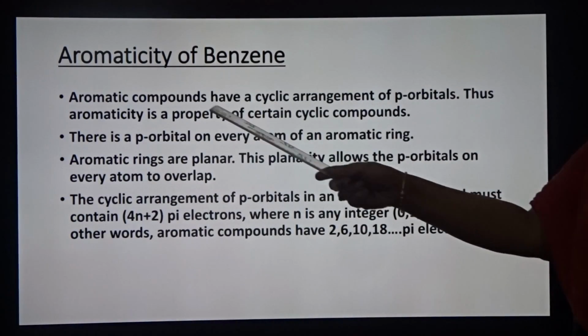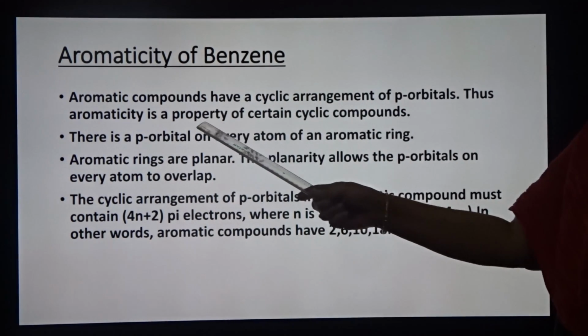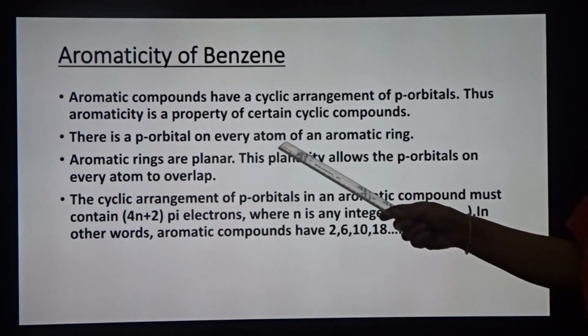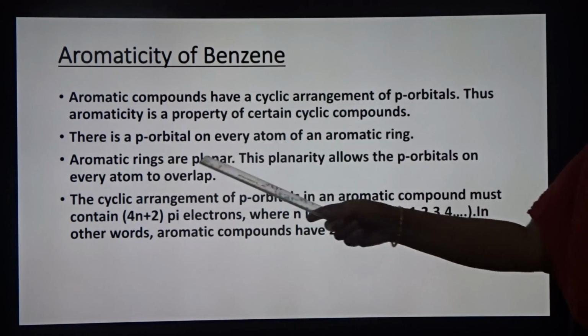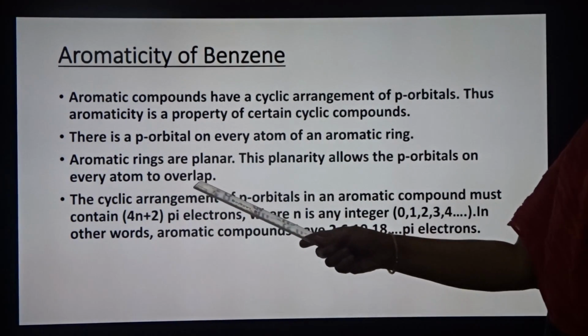Aromaticity of benzene. Aromatic compounds have cyclic arrangement of p orbitals. Thus aromaticity is a property of certain cyclic compounds. There is a p orbital on every atom of an aromatic ring. Aromatic rings are planar. This planarity allows the p orbitals on every atom to overlap.